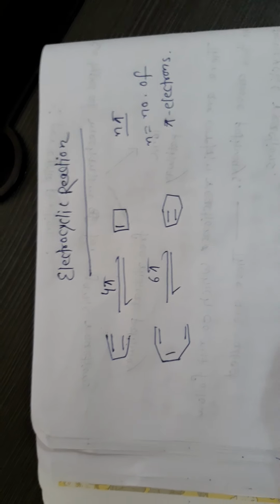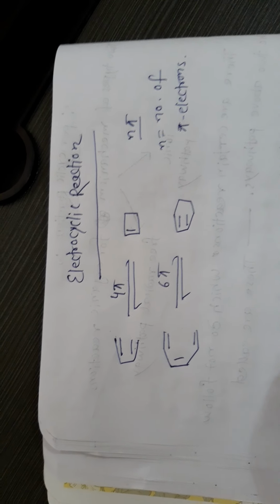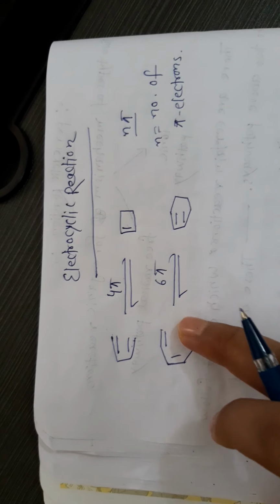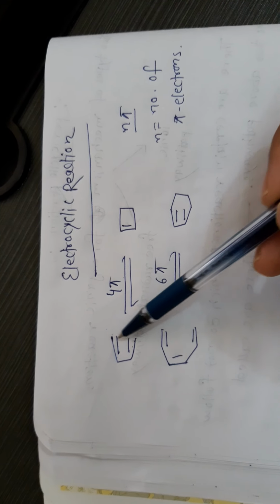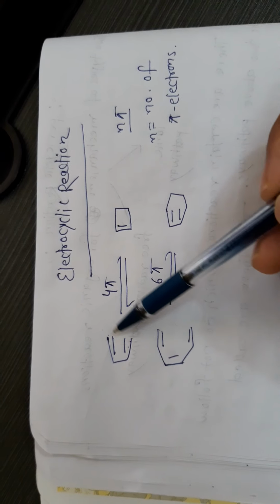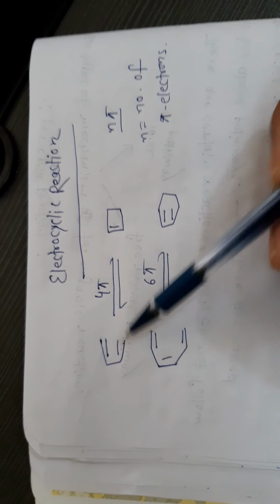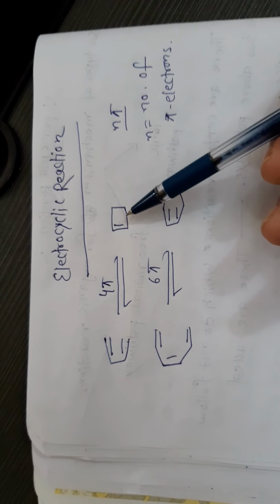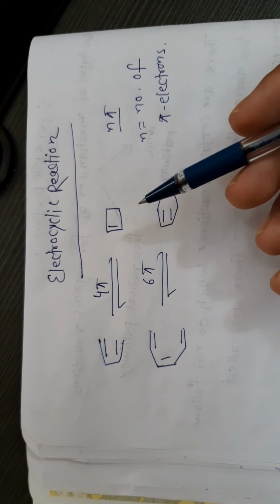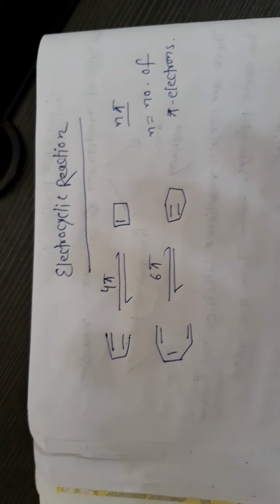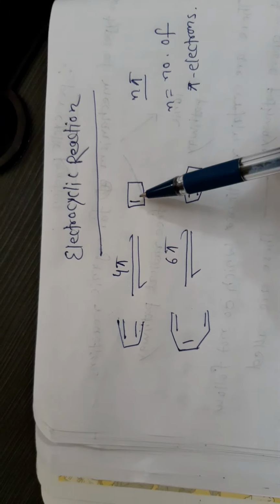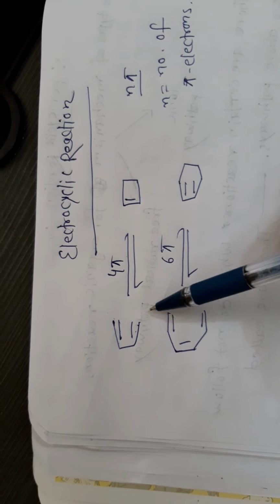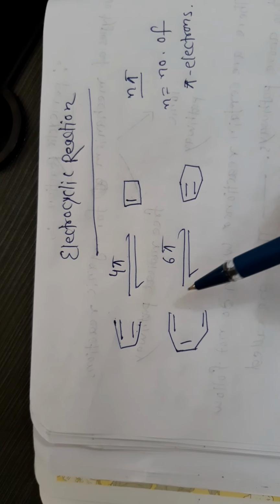These are called electrocyclic ring closure reactions because a ring is formed. There is no ring in the open system, and here one ring is formed. The reverse reaction is the electrocyclic ring opening reaction.